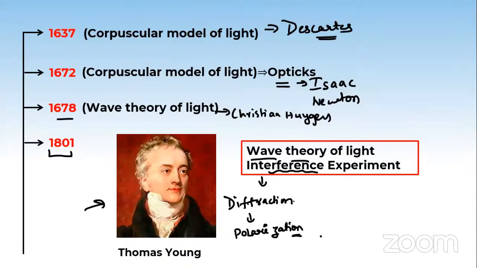Okay, let us start. Now the next thing. Now we'll see the failures of Newton's corpuscular theory. If some other theory is to be taken under consideration, that can only happen when the previous theories are rejected. So there must be some drawbacks or failures of the previous theories due to which they were rejected. So these are the failures here.